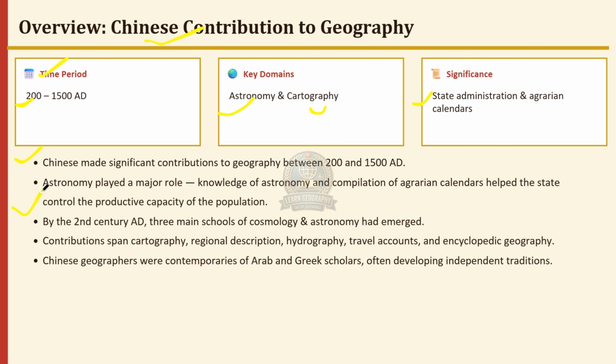By the 2nd century AD, three main schools of cosmology and astronomy had emerged. Contributions span cartography, regional description, hydrography, travel accounts, and encyclopedic geography. Chinese geographers were contemporaries of Arab and Greek scholars, often developing independent traditions.